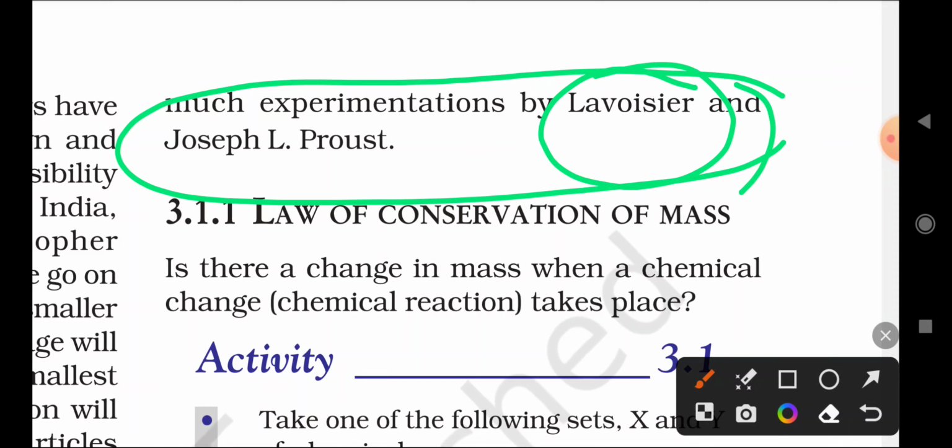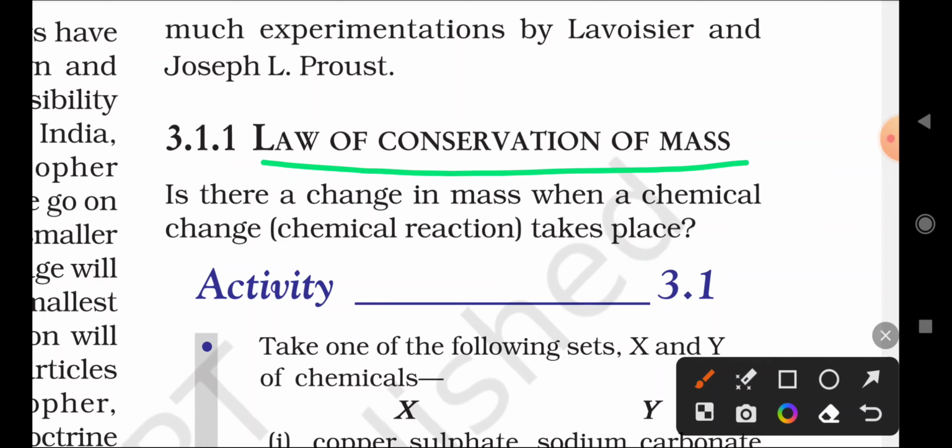What is the first law? That is the law of conservation of mass. What is the law of conservation of mass? How does it work and what is its statement? We will discuss it in a detailed manner. There is a question: when a chemical change takes place, is there a change in mass or not? We have to observe here. Whenever a chemical reaction takes place, is there also a change in its mass? For that we have activity 3.1.